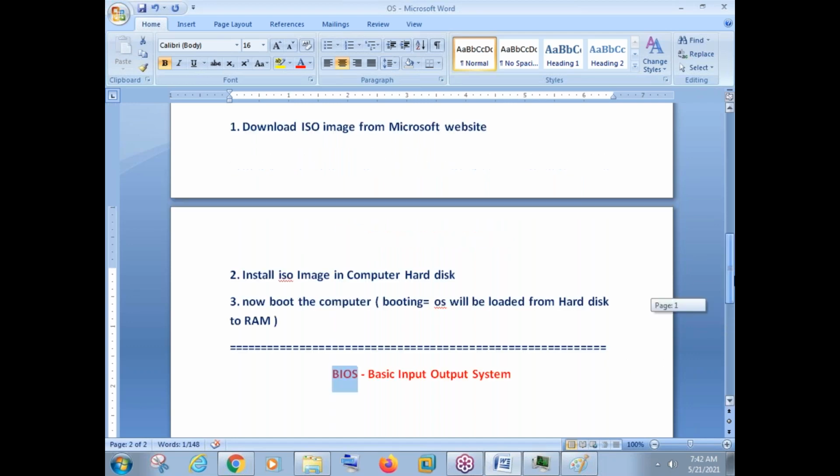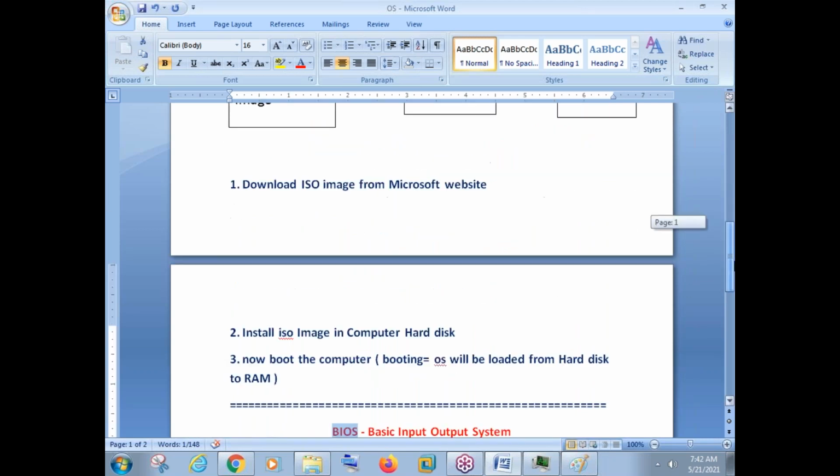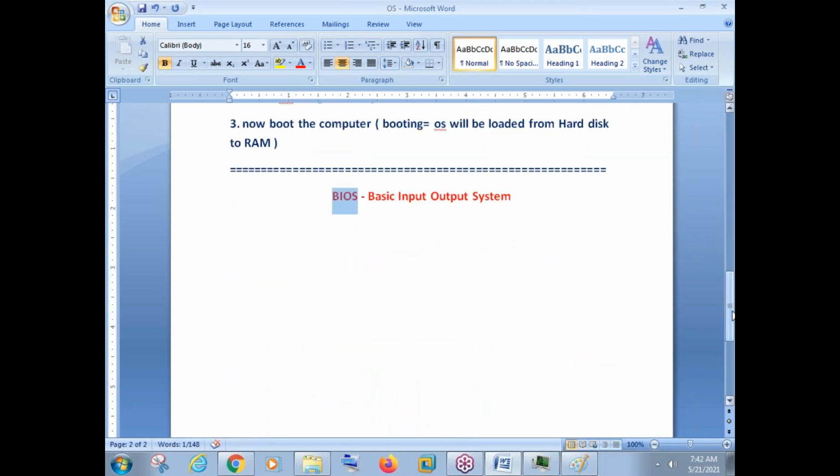I'm not talking about the operating system, guys. When you purchase hardware, there is a small chip on that motherboard called ROM, read only memory, and in it there is a program already loaded by the company.